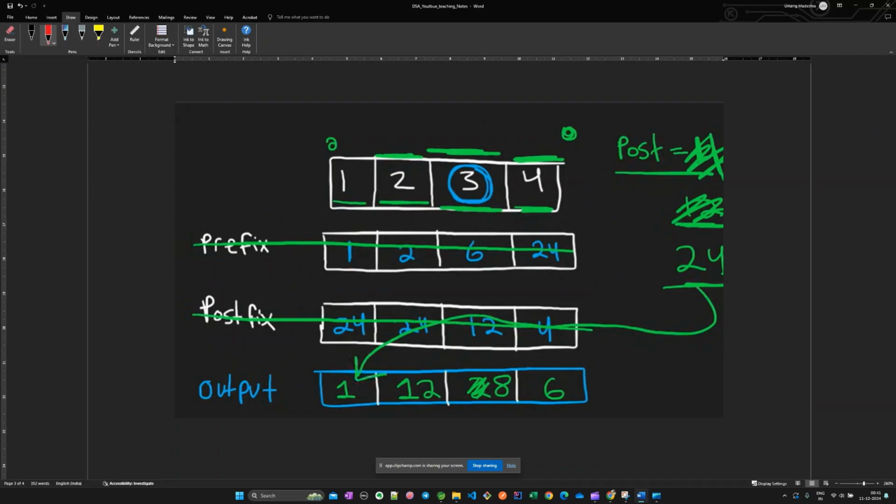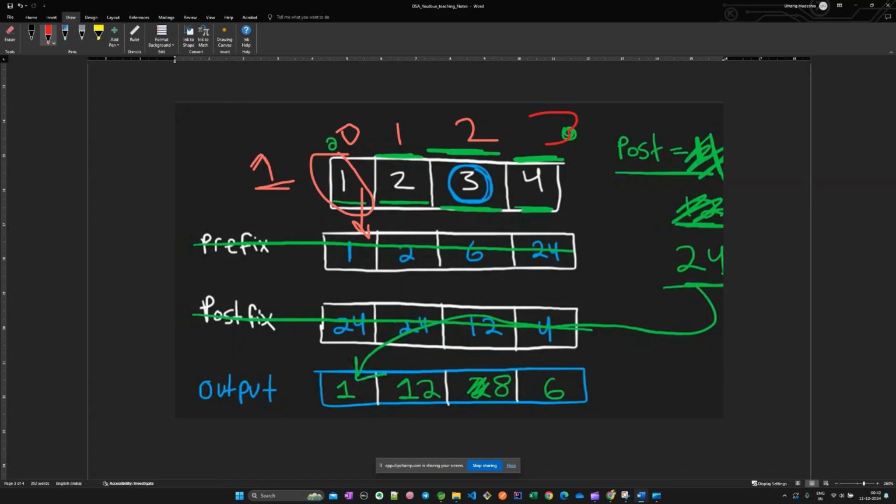Okay. So for this number, we won't be having any prefix. So by default we can assume that it would be one, because in the product case the default value we can assume as one, because multiplying one into anything won't change that number. And for addition we take it as zero. That is common mathematical knowledge I'm giving. So for this number we won't be having any prefix. For this number we will be having one, so I will be keeping this number here. For zero index we have no prefix. For one we have the previous zero element, and this is one.